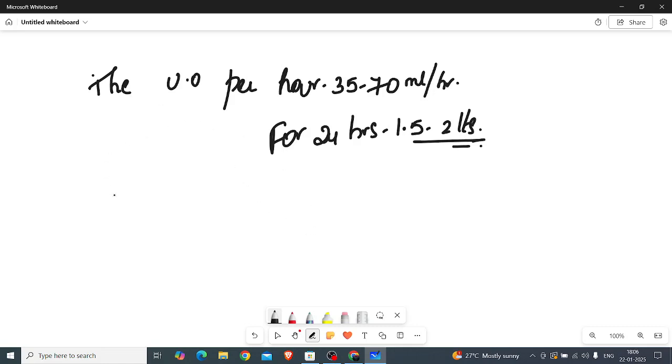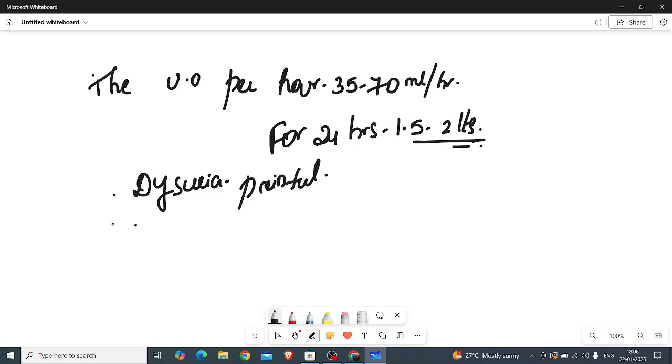So, here we will see some of the disease conditions. We will call it dysuria if the patient is complaining of severe pain while urinating, painful urination. Nocturia, we had already seen that, nighttime passing of urine.